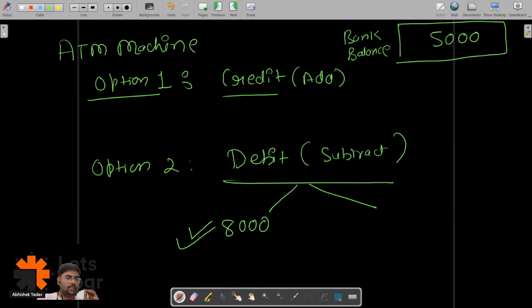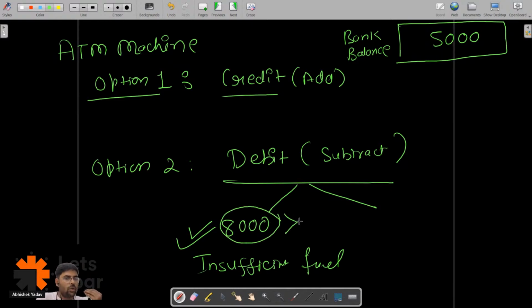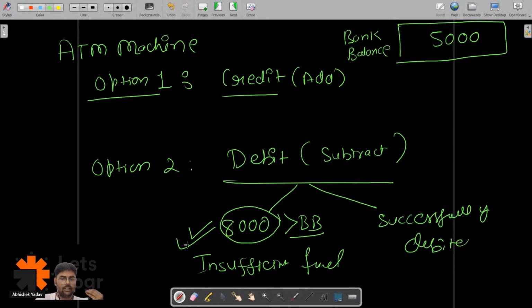What error do you get on the output screen? You get insufficient fund, when the amount you want to debit is greater than the bank balance. And if the amount is less than the balance, you do not get an error and it is successfully debited.